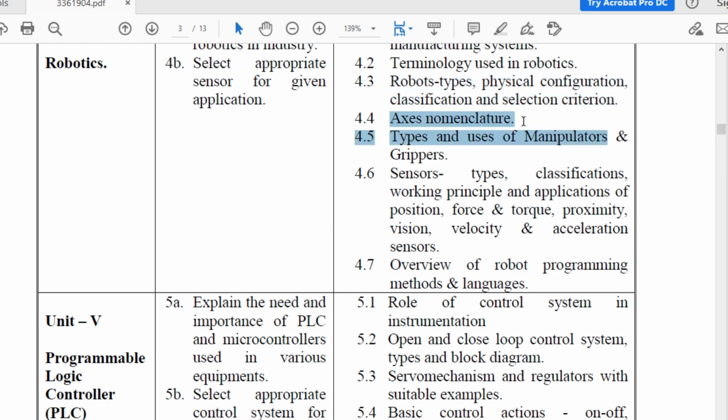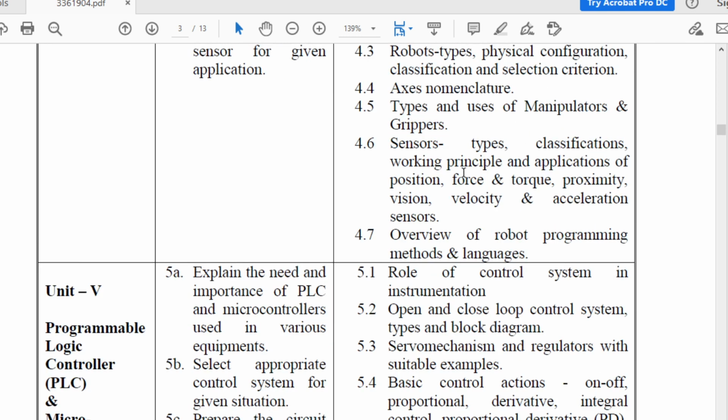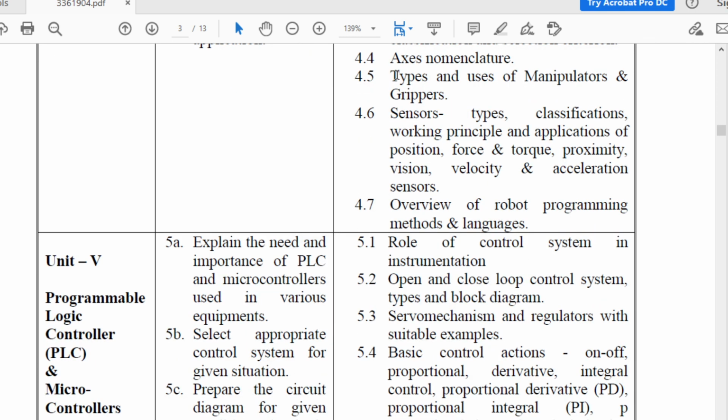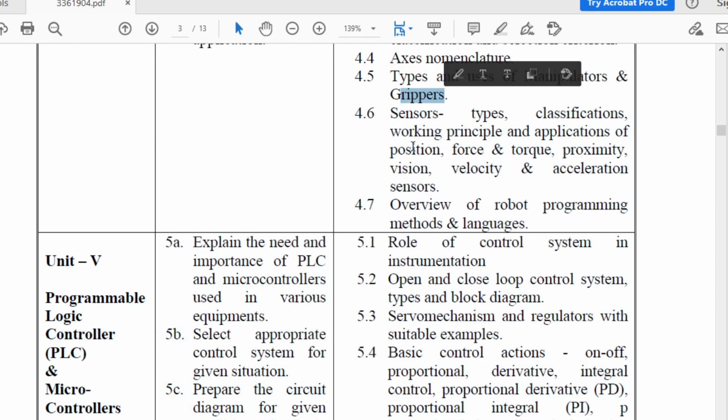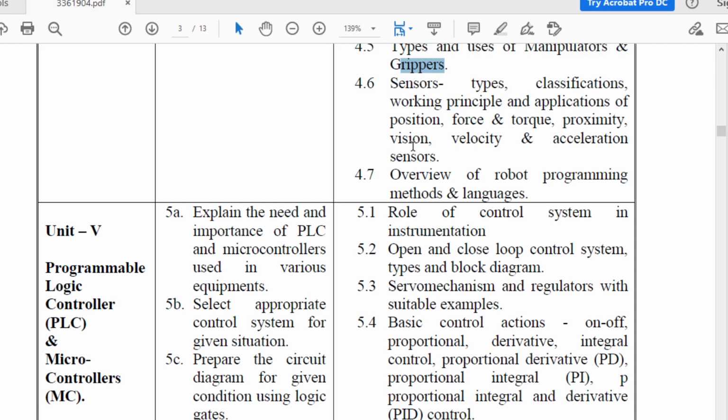Then the next topic is axis nomenclature. Then types and uses of manipulators and grippers. What are the types of manipulators and grippers, and what are the uses of manipulators and grippers in robots, that you are going to study in this topic.